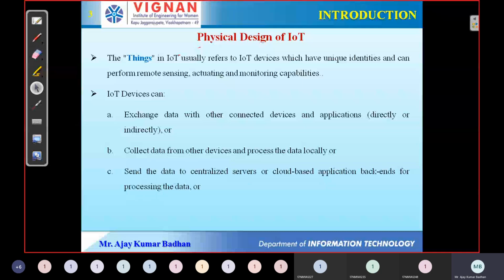Moreover, whatever data is collected will be stored in storage devices. In this case, we have cloud-based storage, with cloud-based applications storing this information. Similarly, we also have a centralized server. There is a difference here. Centralized means the data is stored on a server present in one particular locality. Cloud-based service means that wherever the company's cloud is, we can transmit the data directly. So these two are present here, and these are the things IoT can perform.